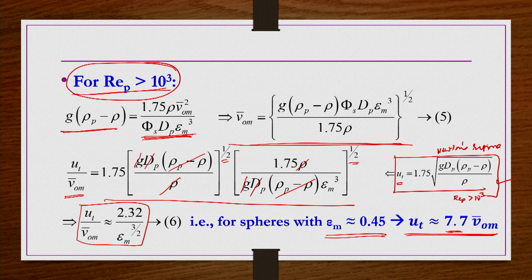That is the reason I was mentioning, depending on the flow condition, whether you want laminar flow conditions or turbulent flow conditions, accordingly you have to find out the minimum fluidization velocity, and then accordingly multiply by that number of times so as to have proper fluidization.